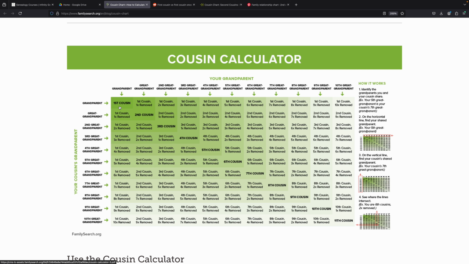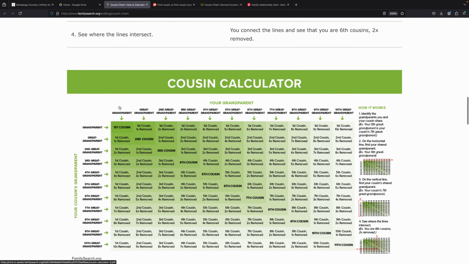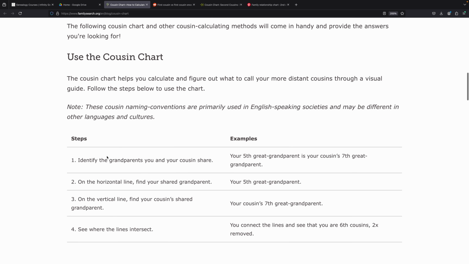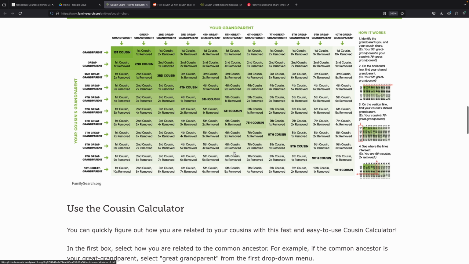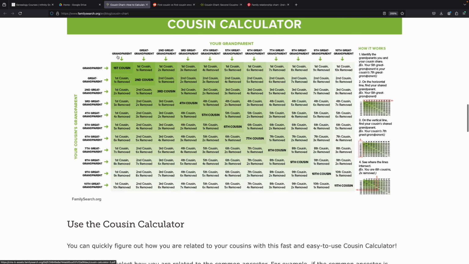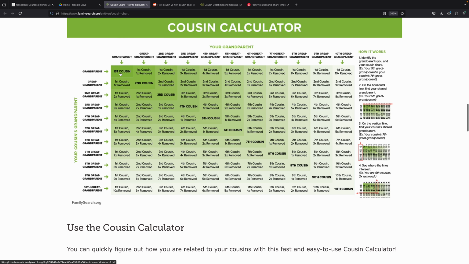Think of it in that way as well. I think that may be helpful. So, yes, you may have a fourth cousin, but how are y'all fourth cousins? Who is that person? See, you go back up here. It says identify. That word is key. Identify who is that person that's connecting our relationship in this family. And if it's your grandparent, you all have the same grandparents, that is your first cousin. Okay?